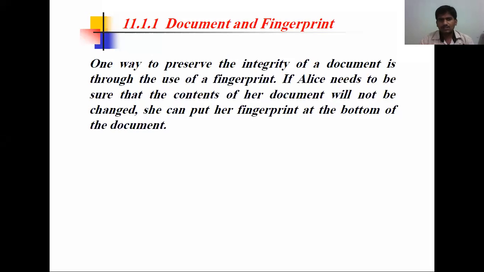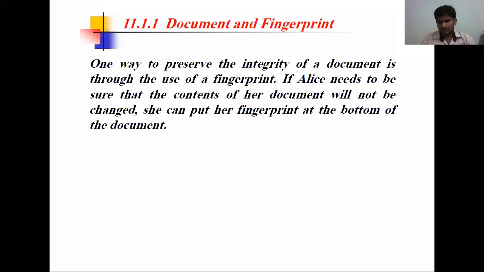So Alice needs to be sure that the content of her document will not be changed. She can put the fingerprint at the bottom of the document. What is the simple meaning of a fingerprint? For example, even in a mobile we have a fingerprint. How is the mobile recognized? If the exact fingerprint matches, then your mobile is going to be unlocked. Same like that, if Alice is sending the document, no one is going to change it.